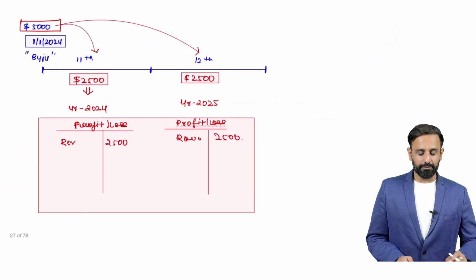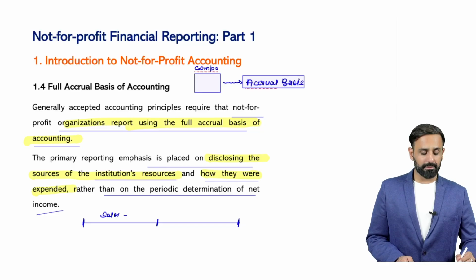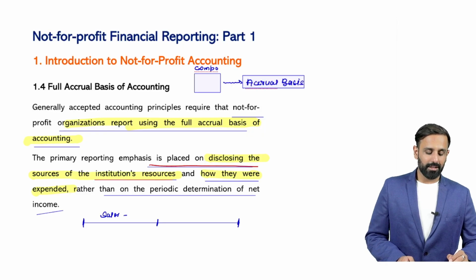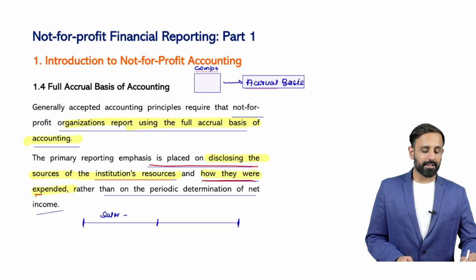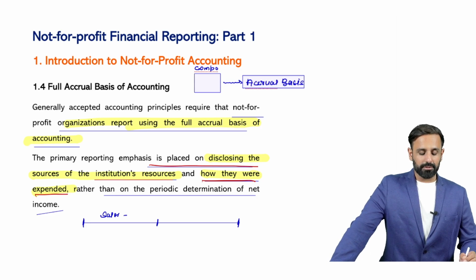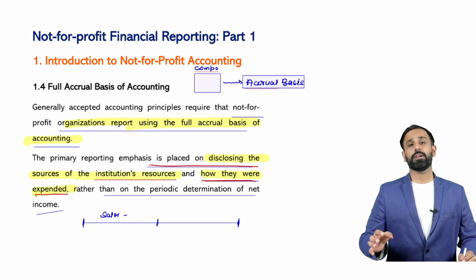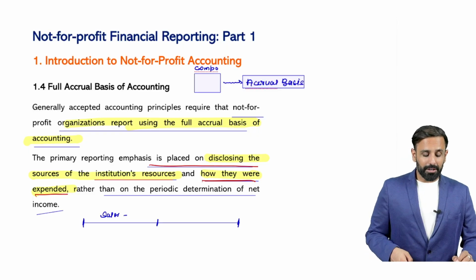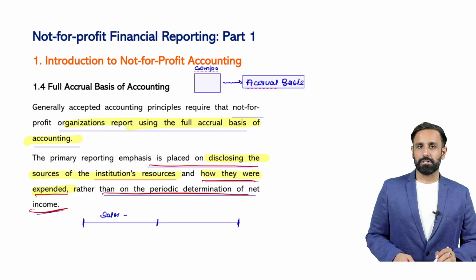But here you have to understand what this para says. The primary reporting emphasis is placed on disclosing the source of the institution's resources and how they were expended. Like they are asking you that we have to find out the source of resources and how they were expended, like from where we have received and how it has been expended. We do not have to focus on the periodic classification, right?